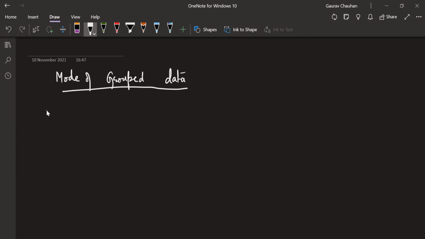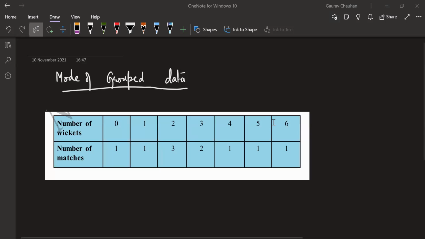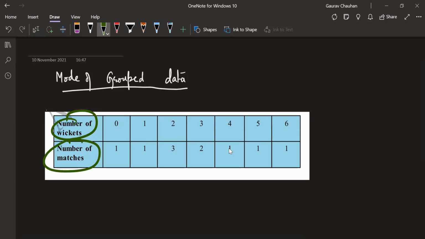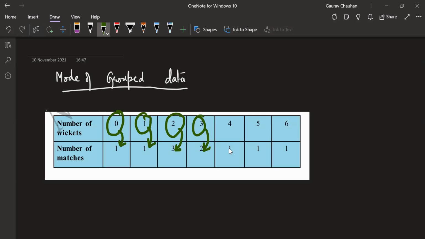Suppose in some cricket tournament, we look at how many wickets were taken by a bowler in 10 matches. 0 wickets happened one time, 1 wicket one time, 2 wickets the bowler took 3 times, 3 wickets 2 times, 4 wickets once, 5 wickets once, and 6 wickets once.